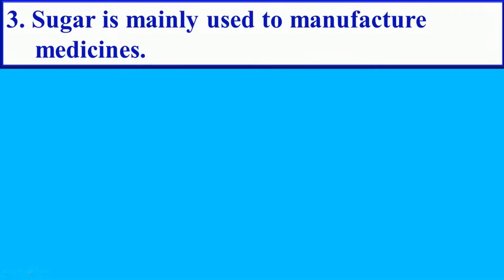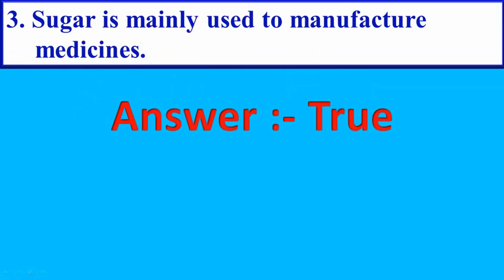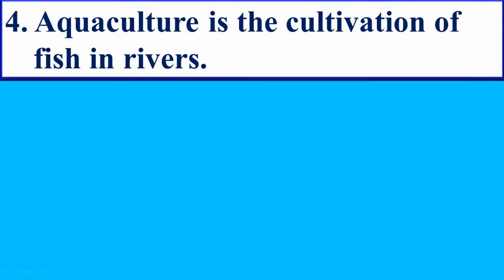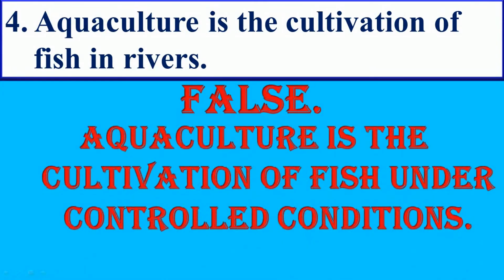Sugar is mainly used to manufacture medicines. Answer is true. Next question. Aquaculture is the cultivation of fish in rivers. Answer is false. Correct statement is aquaculture is the cultivation of fish under controlled conditions.